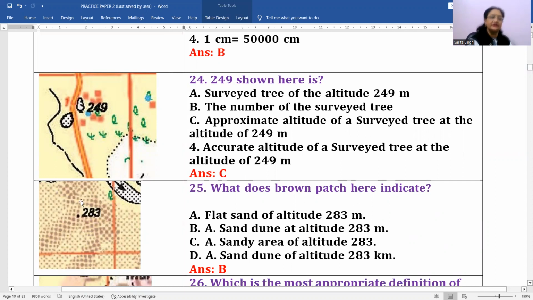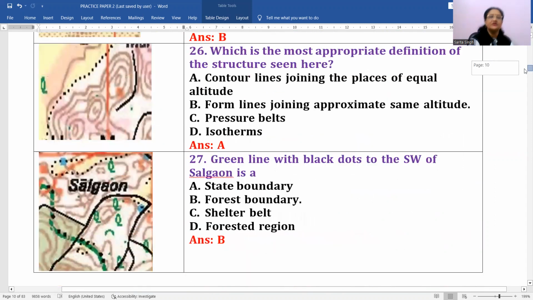So this means that the height of that particular sand dune is 283 meters. Okay, the altitude of it above the mean sea level. Then next is, which is the most appropriate definition? The structure is seen, right? The structure of this, the definition of this structure. Now, what is the definition of this structure?